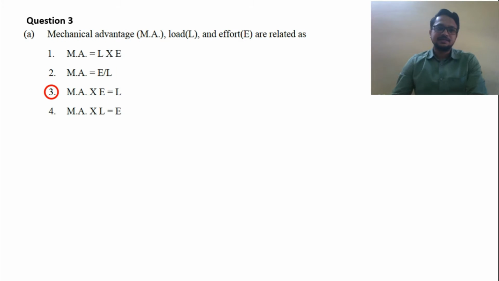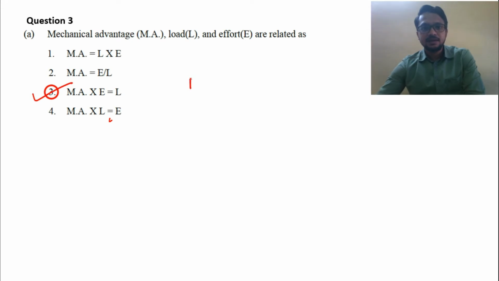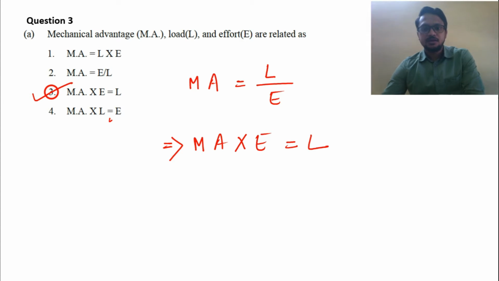So our first question is question number 3a. Mechanical advantage, load and effort are related as. You all know this one, so you know the correct option. Correct option will be option number 3, right? Here you all know the formula: mechanical advantage is load by effort. This option is not here, so by cross multiplication, mechanical advantage into effort will be load. So the correct option is 3.